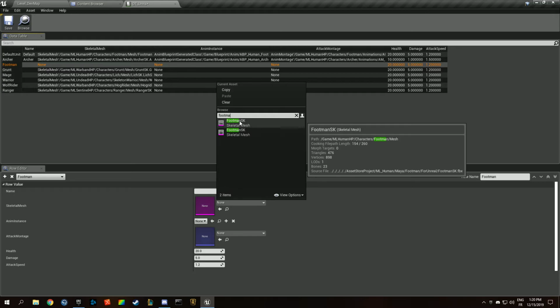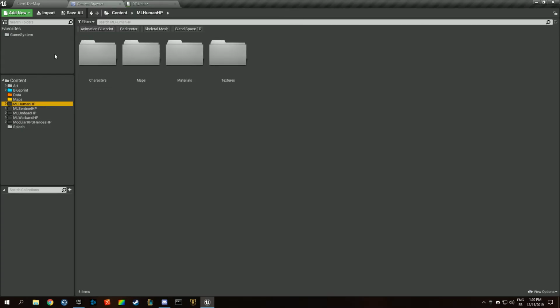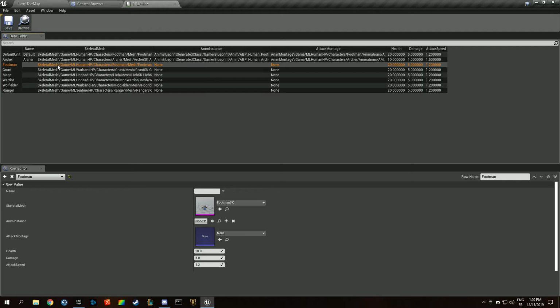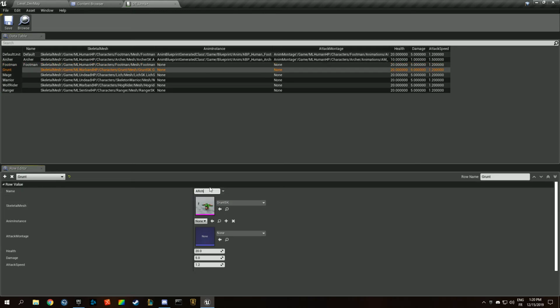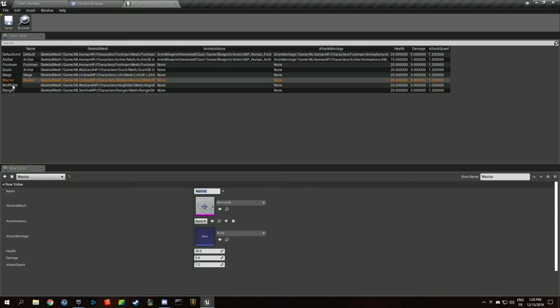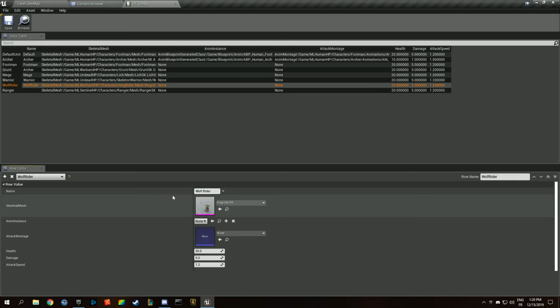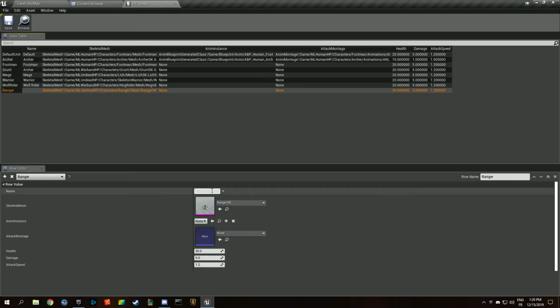Asset store project, it's quite strange, is it called this way? Skeletal mesh game, characters, yeah, that's it. So that's the one we want to save. So this guy is going to be the footman. Yeah, we are actually going to fill in this information now. Mage, warrior, wolf rider, with a space because we can, and the ranger.